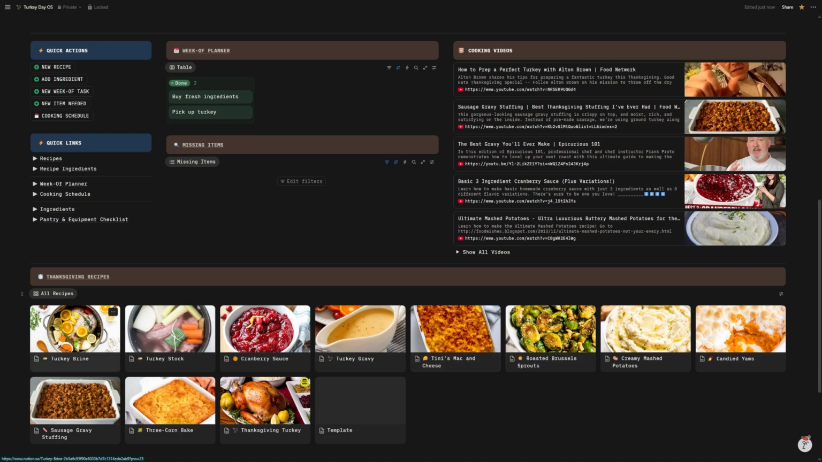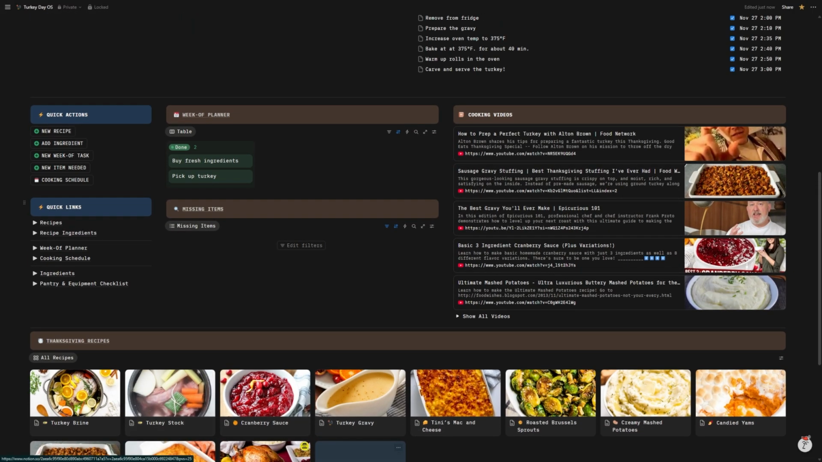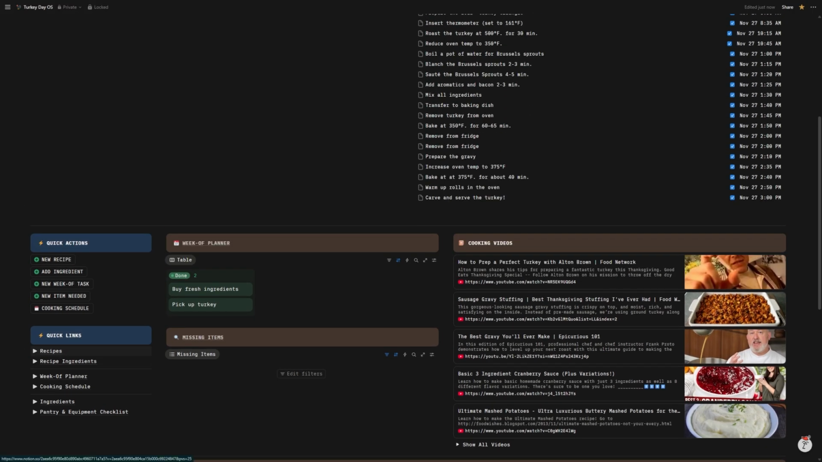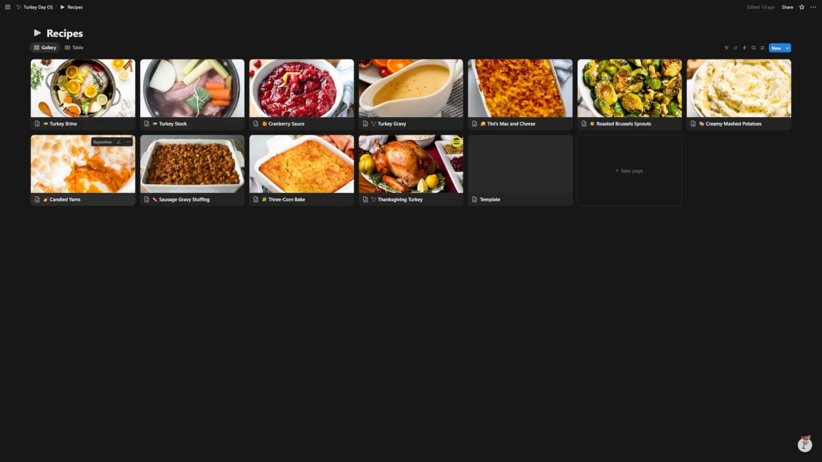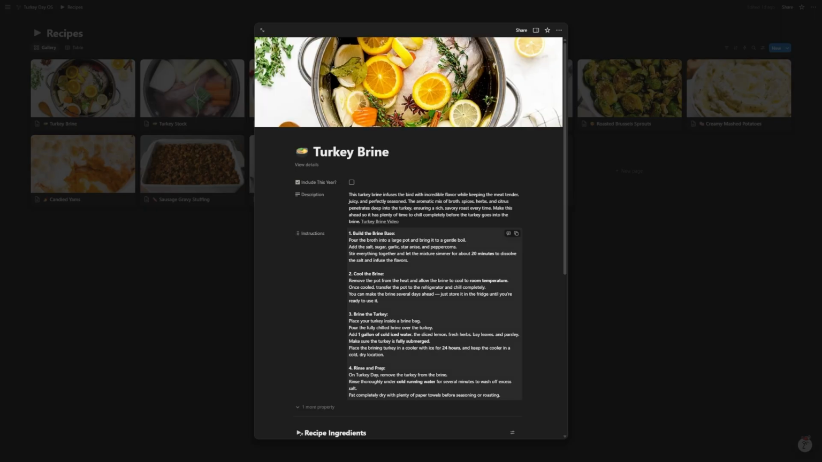Then my Thanksgiving recipes are all stored here in a gallery setting at the bottom of my page. And then other quick links to my databases, which are all here in my quick links section. I already know that there are some things that I want to change, but I'll worry about that later on.